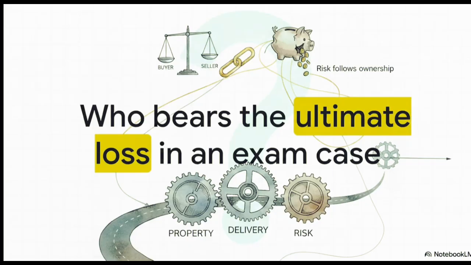So, as we wrap up today's explainer, I'm going to leave you with this final thought to really cement your learning. If passing of property, delivery of goods, and passing of risk are 3 completely separate events in the timeline, which one truly dictates who bears the ultimate loss when you are staring down a massive, complex case study in your exam?